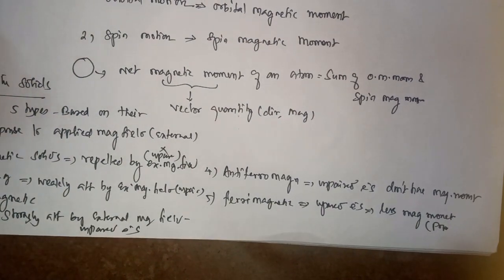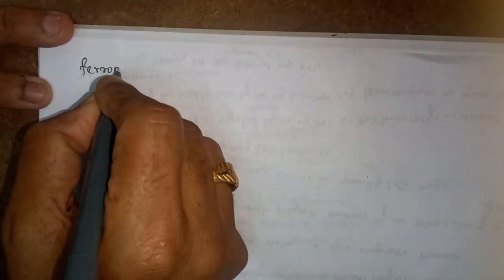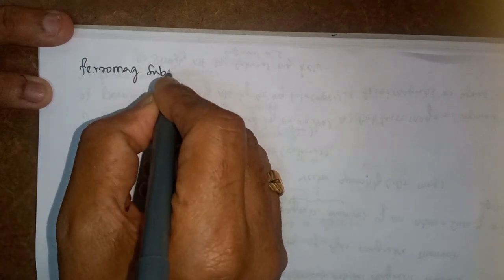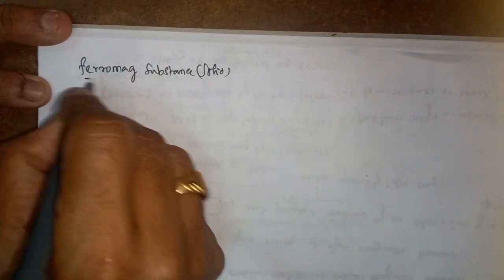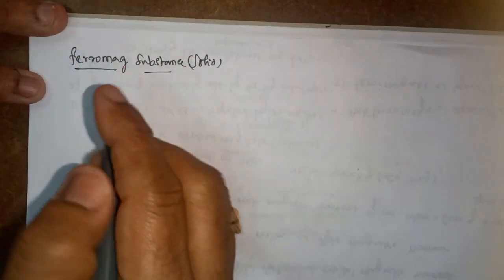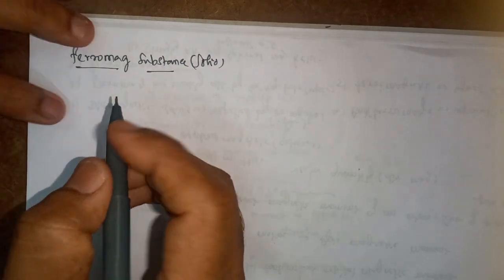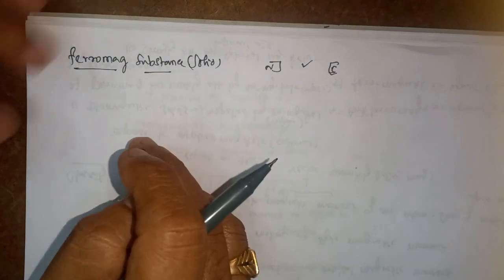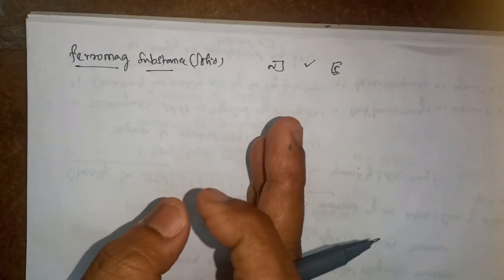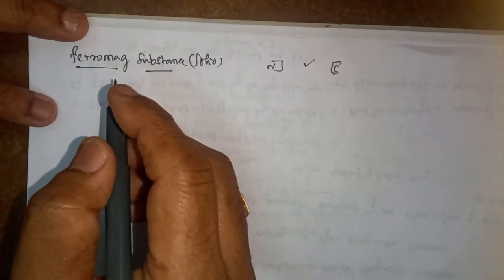Now I take ferromagnetic substances. What are ferromagnetic substances and how do they behave in the presence of an external magnetic field? When they are kept in an external magnetic field, between a north pole and a south pole, they are strongly attracted by the external magnetic field.